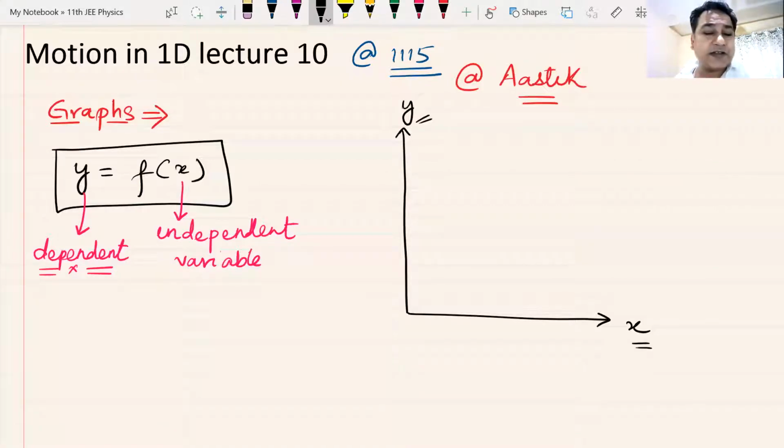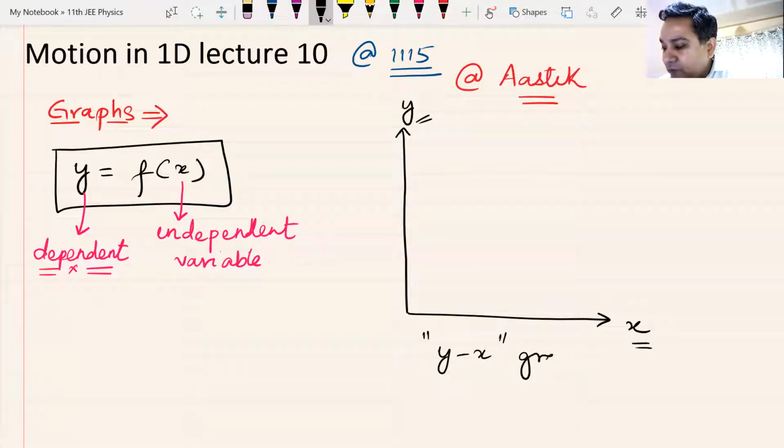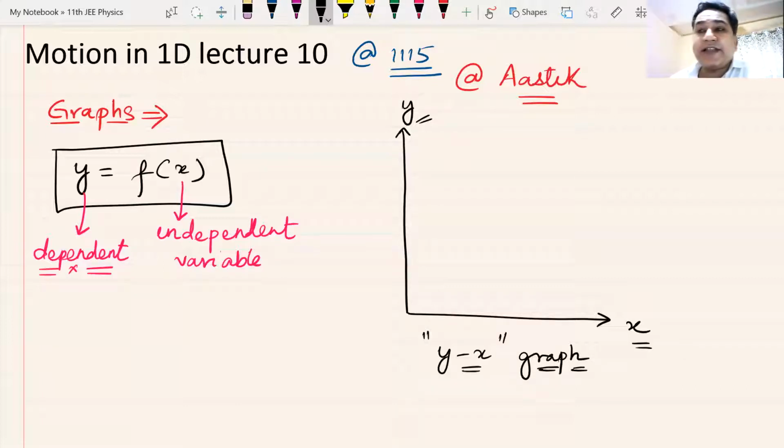This y is the dependent variable. And this is how the graph is plotted. Every graph has a name. Y-axis is always said first. So the name of this graph would be the y-x graph.